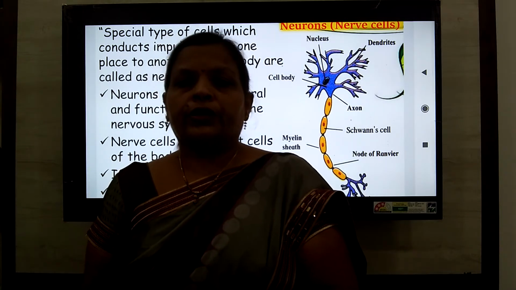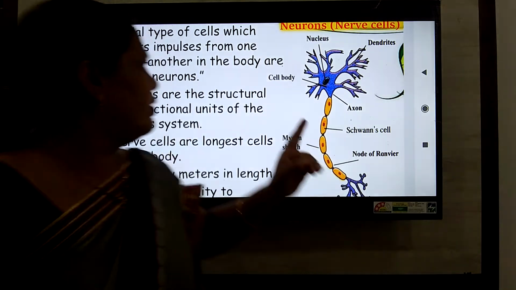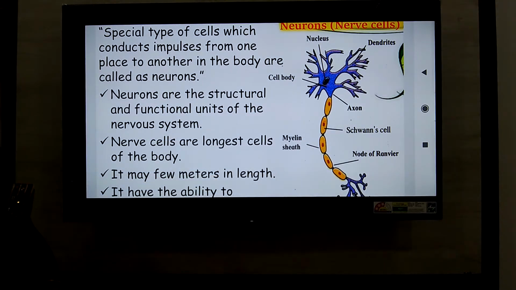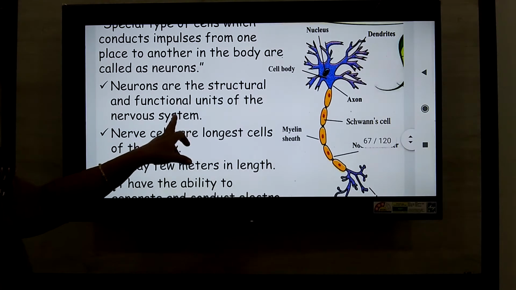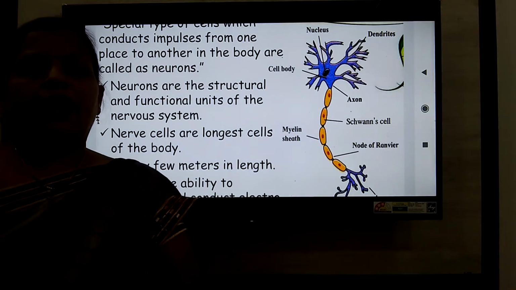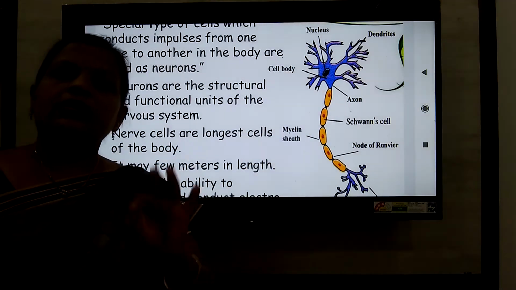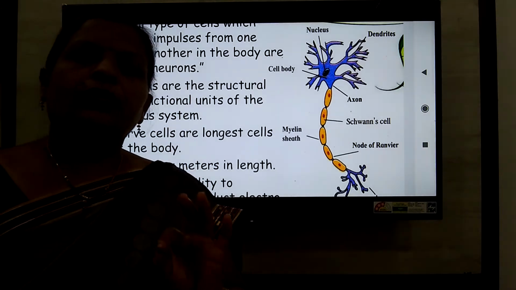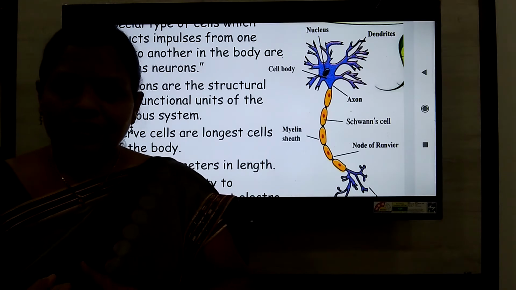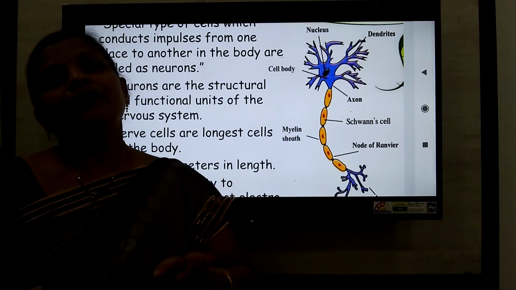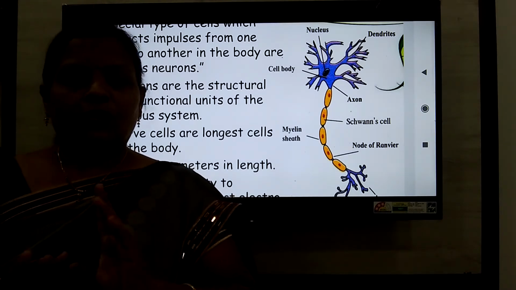This means that in this way there is a network of neurons present in our body. The neurons are the structural and functional unit of our nervous system. I told you the neuron is the structural and functional unit of our nervous system. Nephron is the structural and functional unit of which system? The excretory system. No confusion about neurons and nephrons.